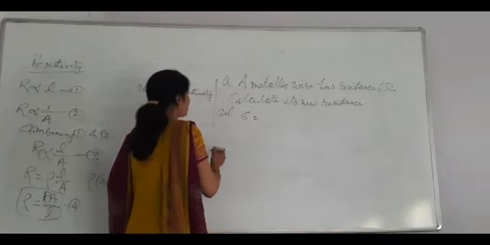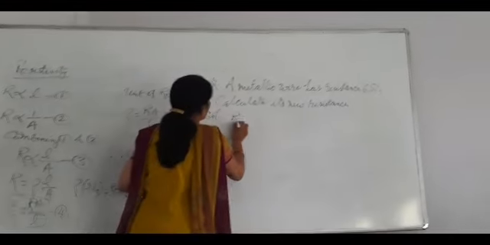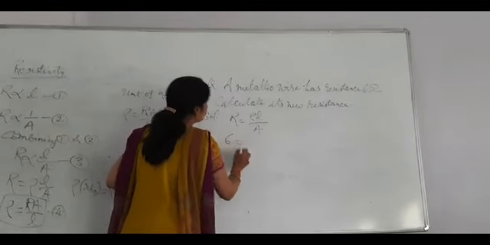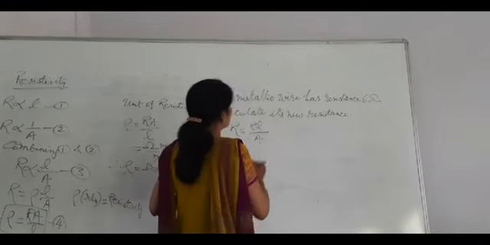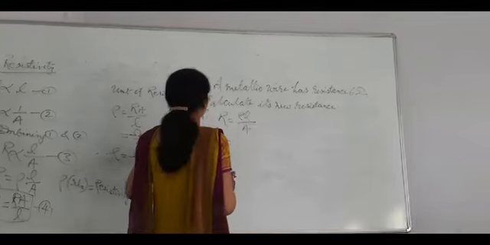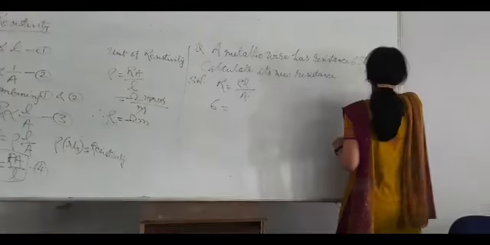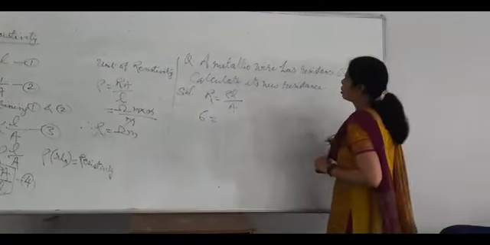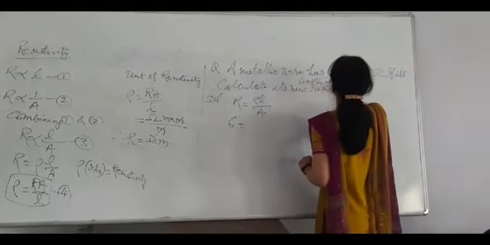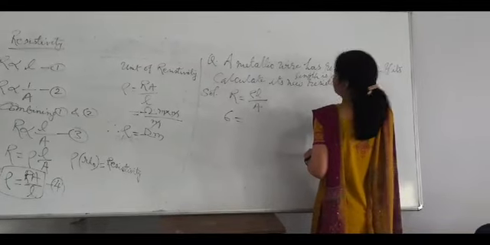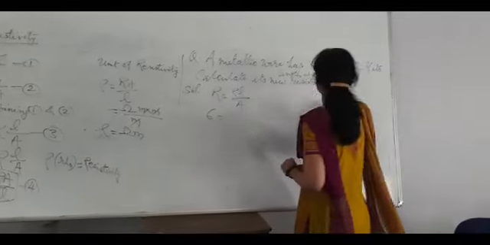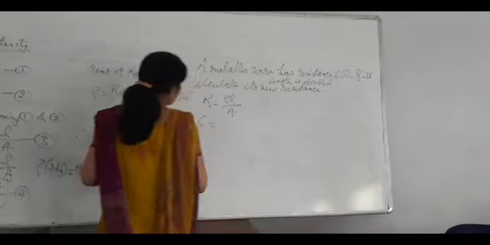So R is equal to, what is the formula? R is equal to rho L upon A. So 6 is equal to rho L upon A.